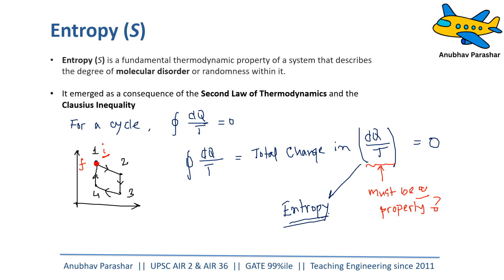and started researching entropy. So entropy got researched more and more, and what was found is that entropy is a thermodynamic property of a system that describes the degree of molecular disorder or molecular randomness. Now, if you remember, in one of our earlier lectures we spoke about sensible energy.